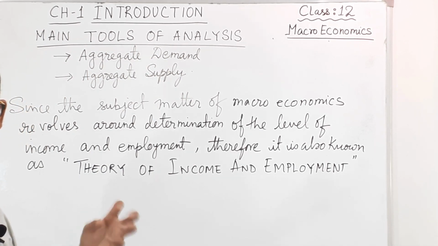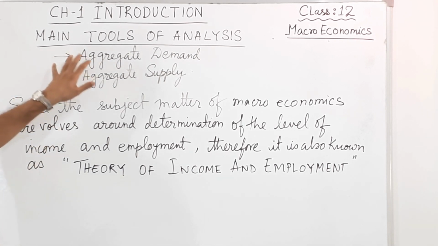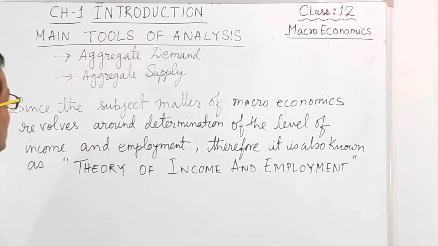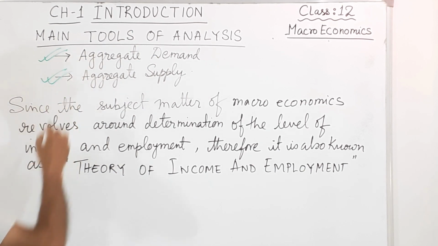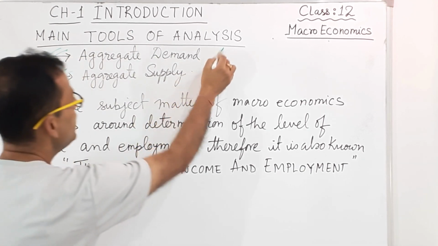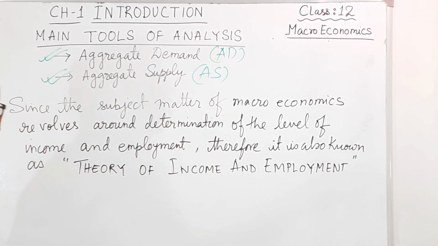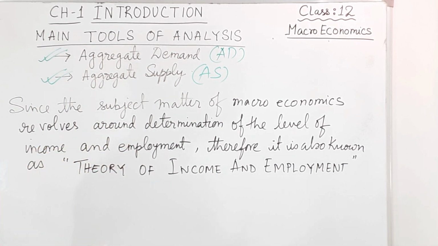Those tools are aggregate demand and aggregate supply. These two are the main tools. In short we say AD, AS. We will be using these two tools to analyze macroeconomics.